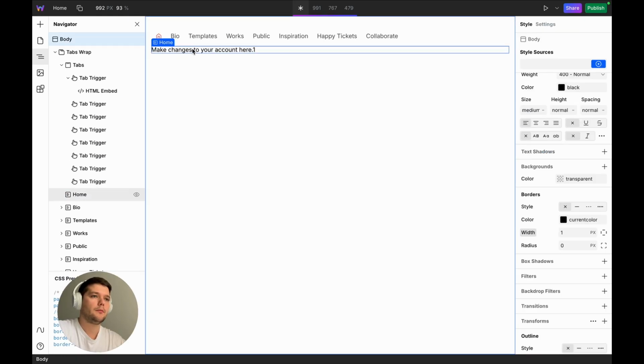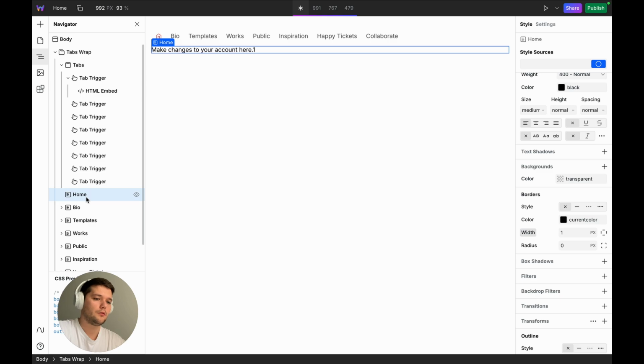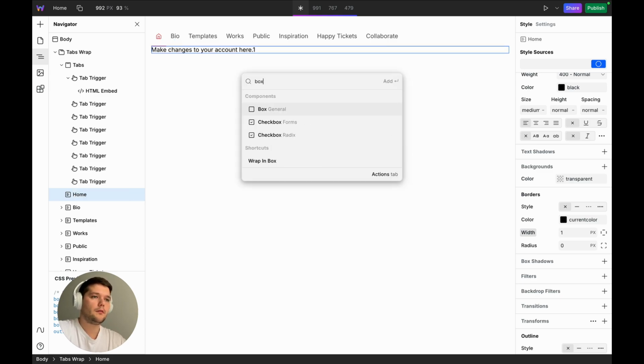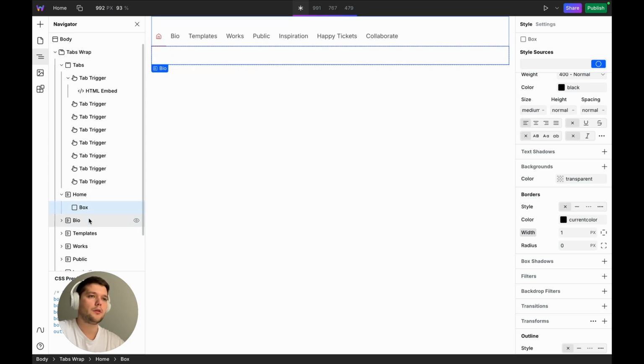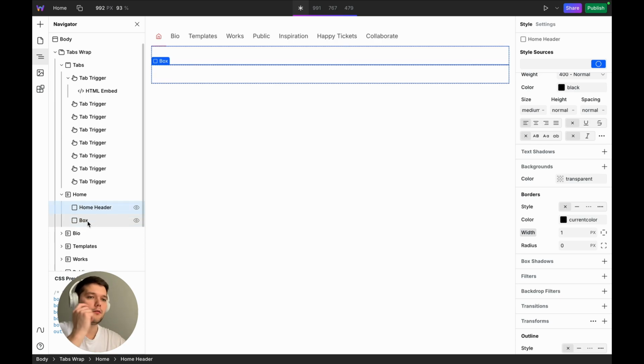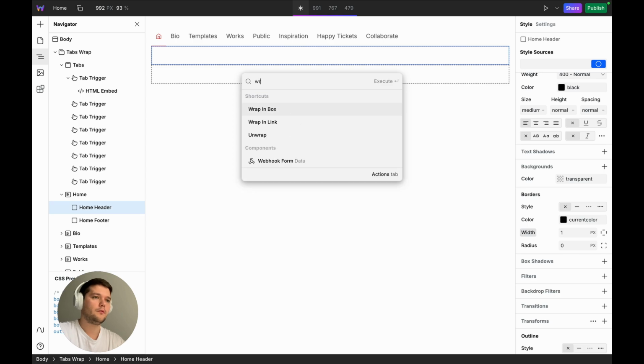Alright, let's get started with our first tab. Whenever I begin, I always focus on building the structure first and then move on to styling. So this tab is visually split into two parts. The top section will have text, and the bottom section will have an image. And the top section itself is divided into two parts, a left side and a right side. Now let me show you how I'm setting it up step by step.